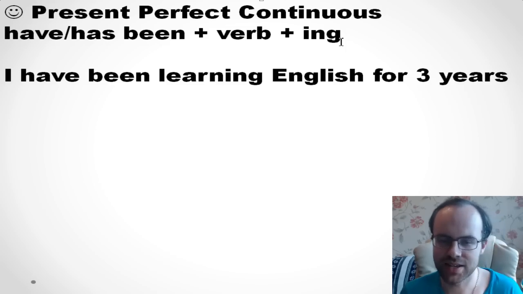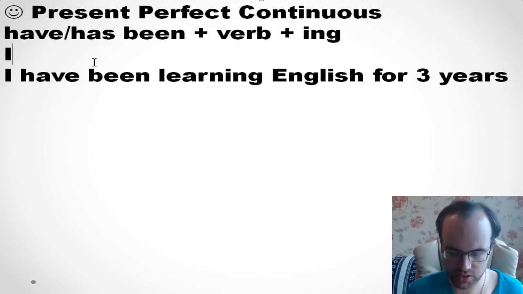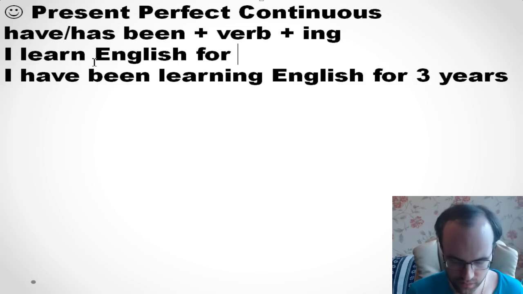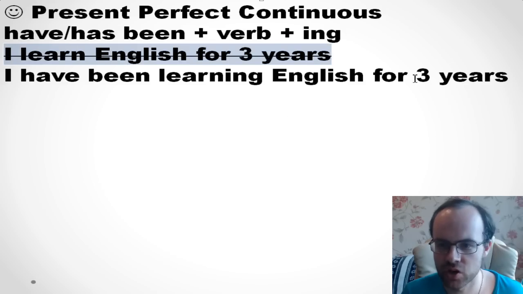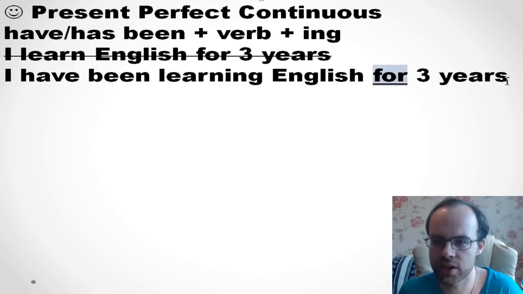It means that I started learning English 3 years ago and I'm still learning it. So if you say "I learned English for 3 years," it isn't right. So my friend, unfortunately, it isn't right. It's a mistake because you need to use it with for. I mean, present perfect continuous with for. I have been learning English for 3 years, yeah?